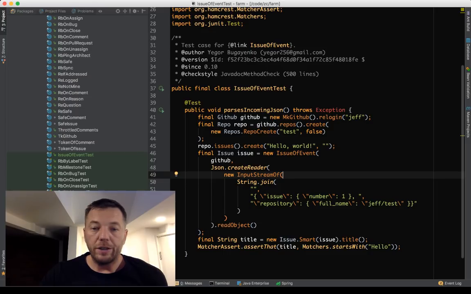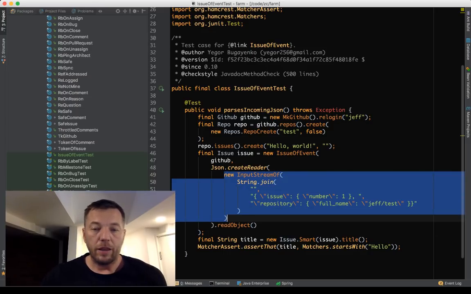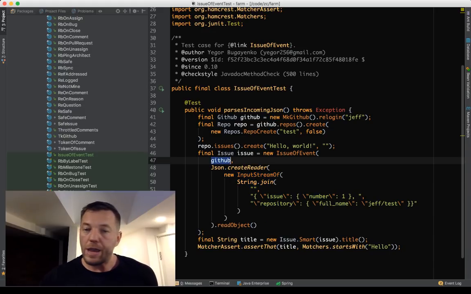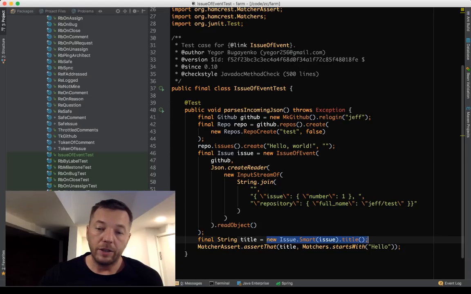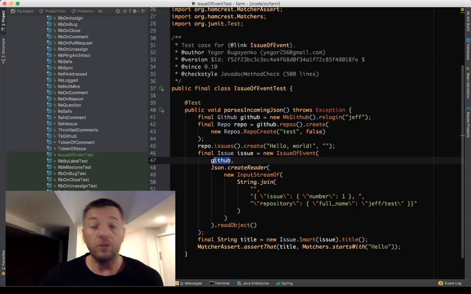We are getting the JSON data, and we have a fake GitHub server. We encapsulate these two things inside this object, the issue of event. Then we get the title from that, and the title comes back and says hello, because the actual HTTP request is coming into this fake server. There is an actual HTTP request, but the server is fake. And we check the information.